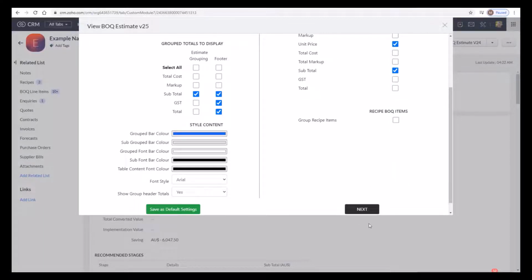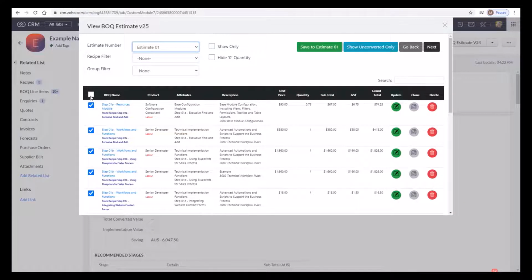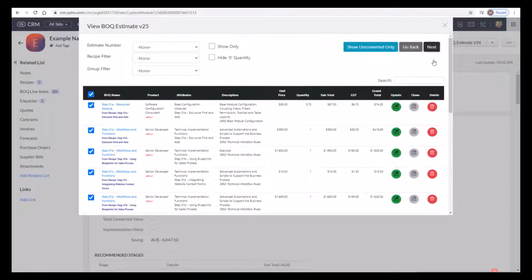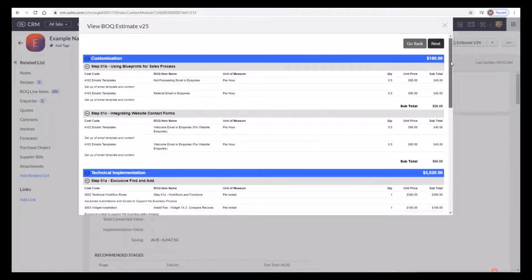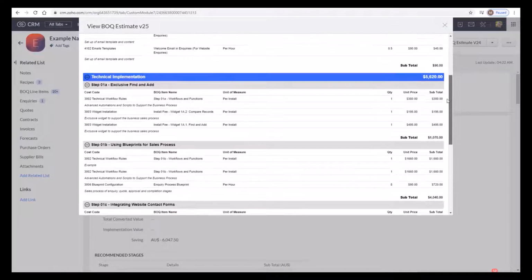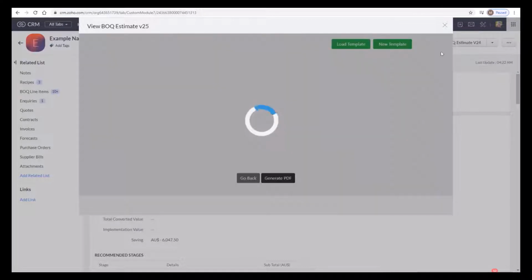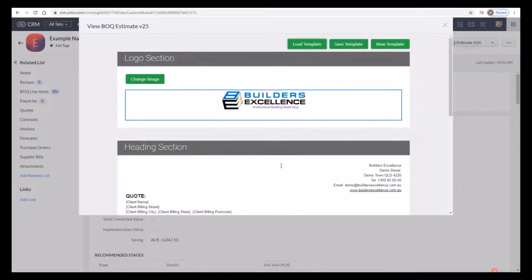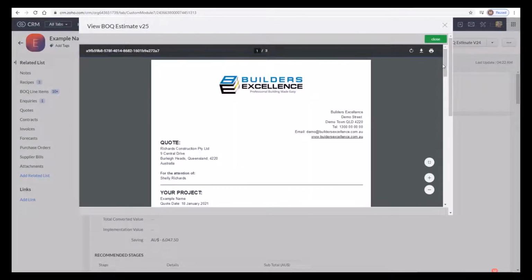In the next tab, you can actually do up to 10 scenarios, selecting which items you want to appear on each scenario. When you've updated the estimate number that you want to use, click on Next, and there are your line items, and there are the line items in the groups that you selected with the columns and colors that you chose. Now if you want to send this to the customer as a PDF, you can actually select the template. It has a header and footer with mail merge tags to pull information through from the customer's records.